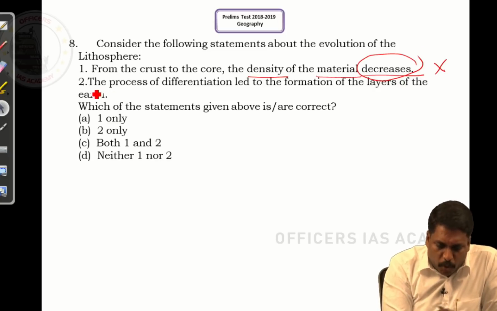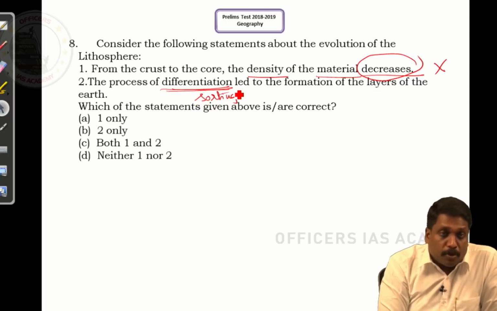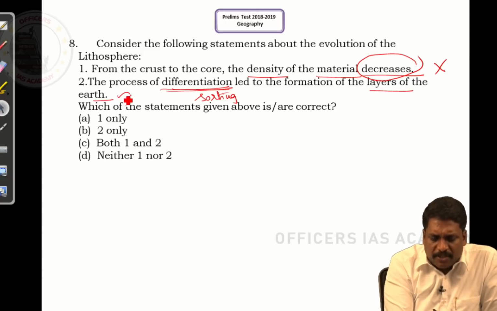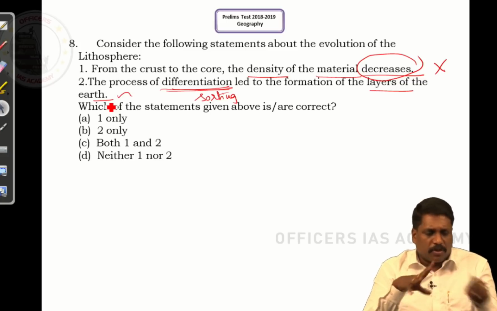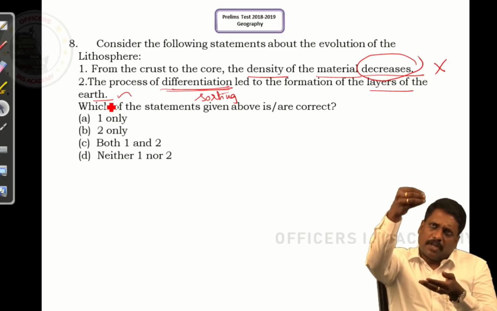So coming to statement 2, the process of differentiation. What is this differentiation? Differentiation is nothing but sorting. So the process of differentiation led to the formation of layers of the earth. Right. Obviously, this statement is right, because what made the core high in density is very simple: sorting, differentiation.